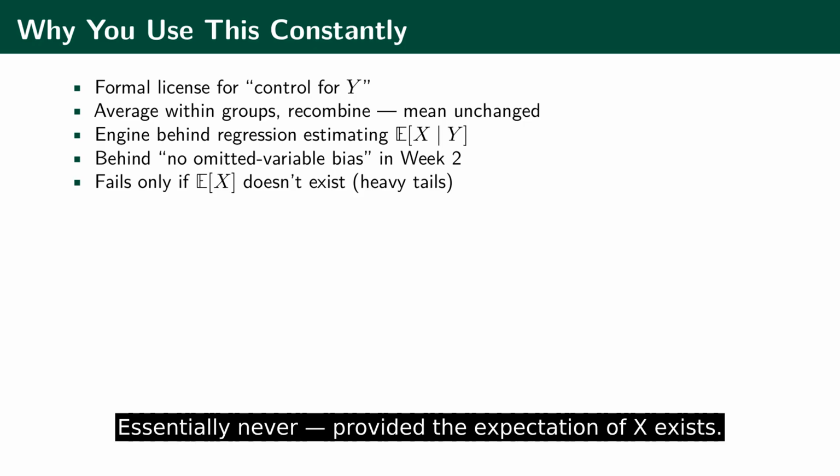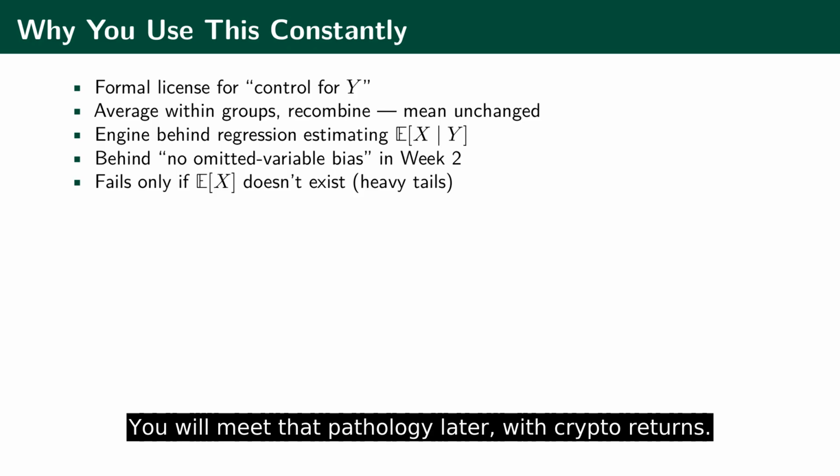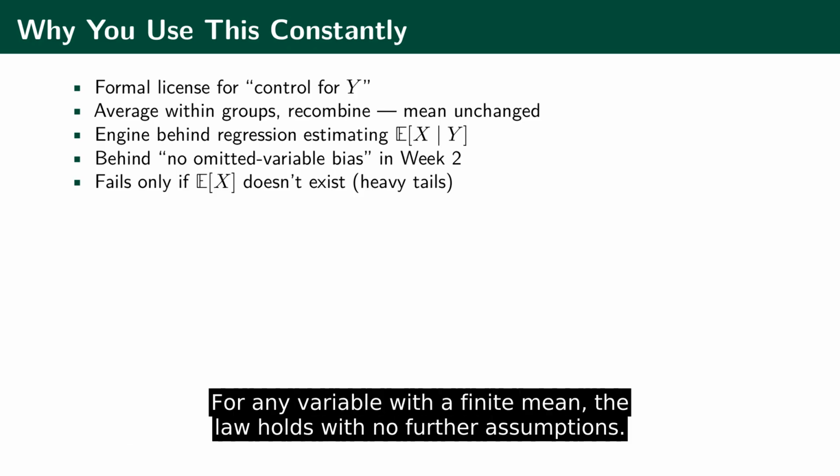When does it fail? Essentially never, provided the expectation of x exists. For sufficiently heavy tailed variables, the mean can be infinite, and then there is no finite number for the two routes to agree on. You will meet that pathology later with crypto returns. For any variable with a finite mean, the law holds with no further assumptions.